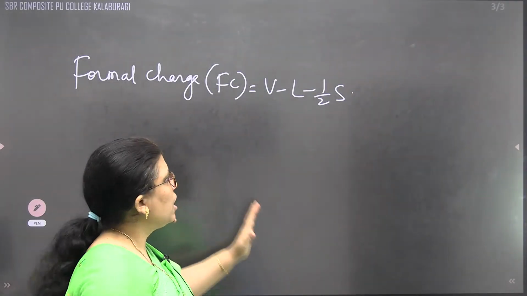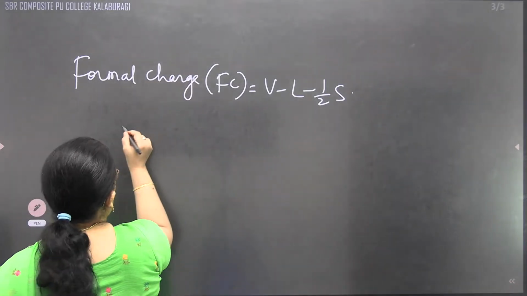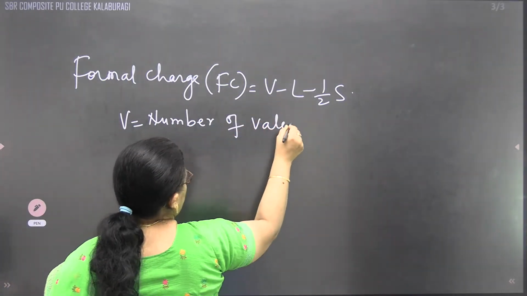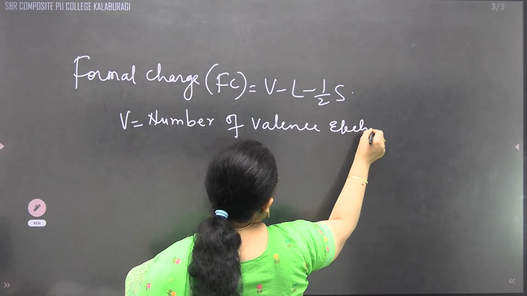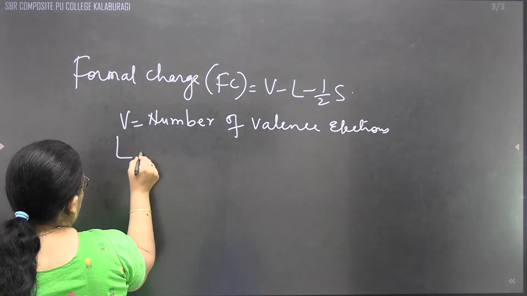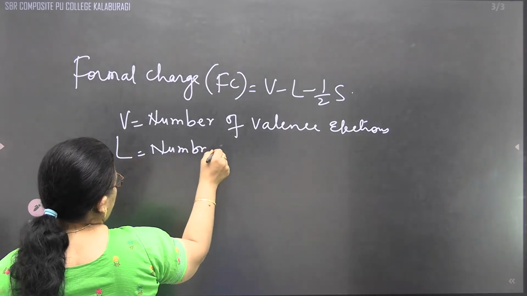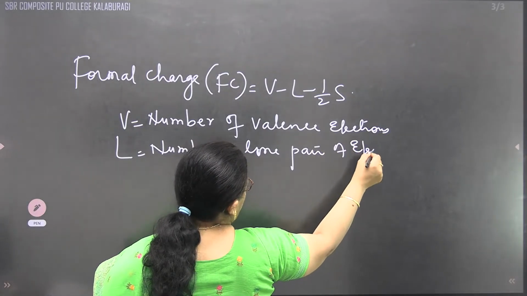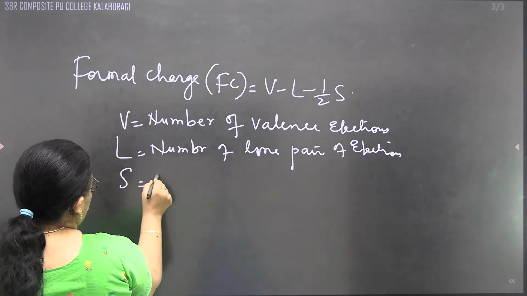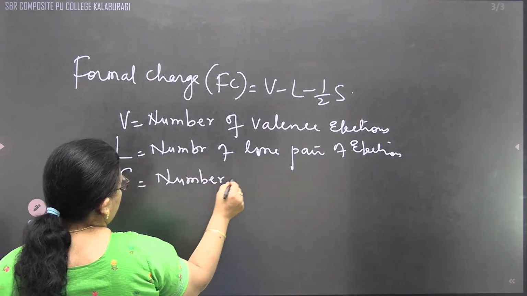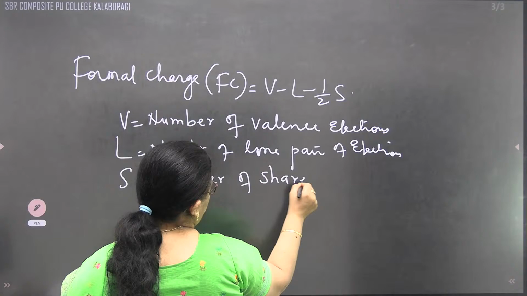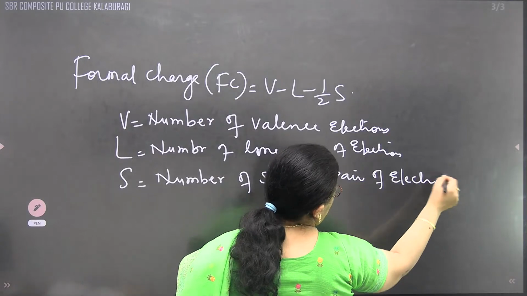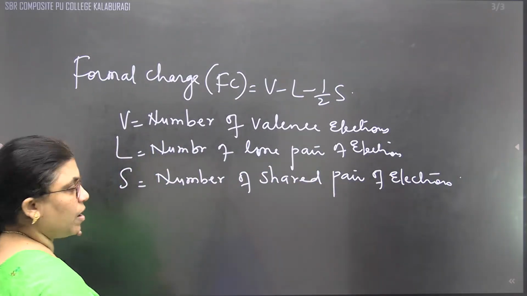This is the simplest formula, V minus L minus half of S. V represents the number of valence electrons on the individual element, L represents the number of lone pair electrons, and S represents the number of shared pair electrons.